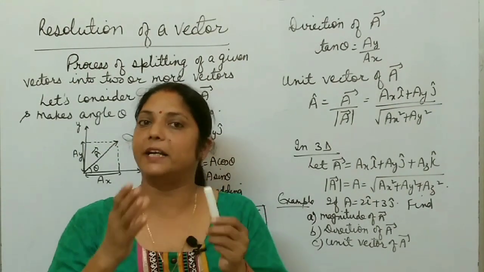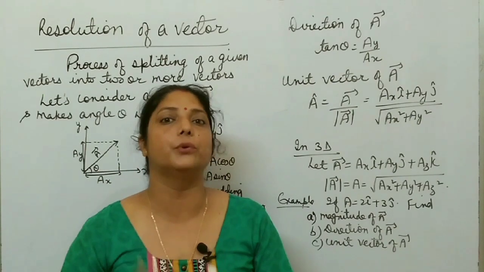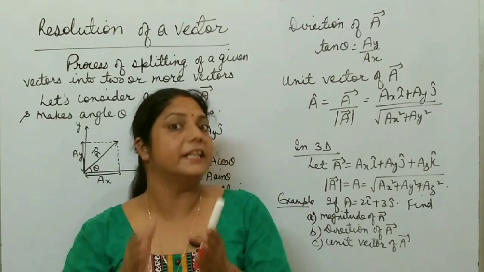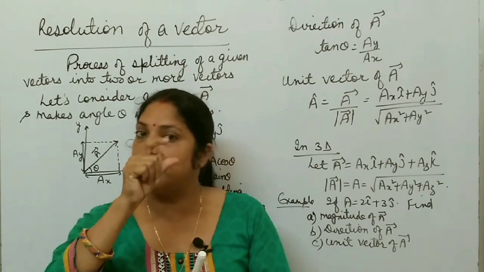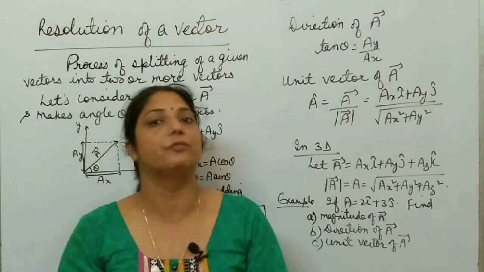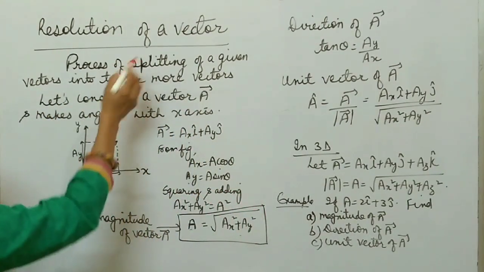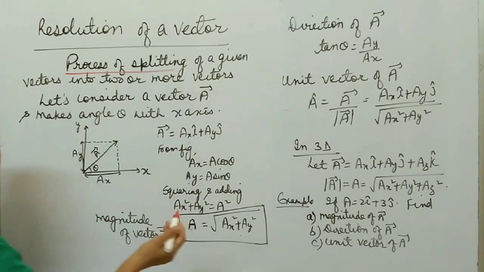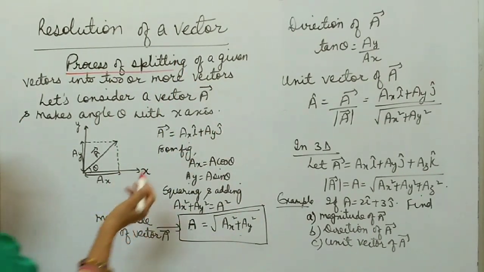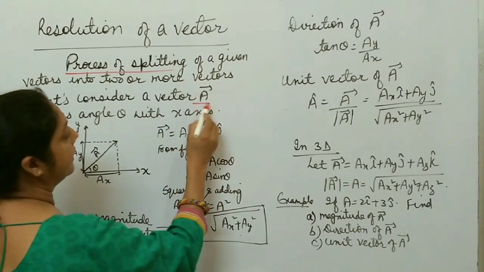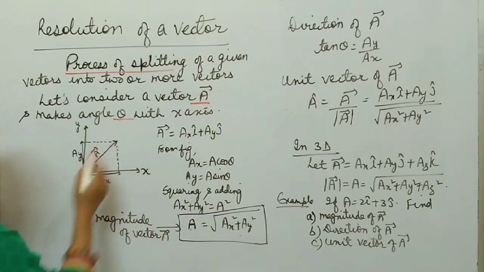Now, next is resolution of a vector. Resolution means splitting a given vector into 2 or more vectors, and the splitting is such that their combined effect is the same as that of the given vector. Let us suppose that vector A makes angle theta with the x-axis.